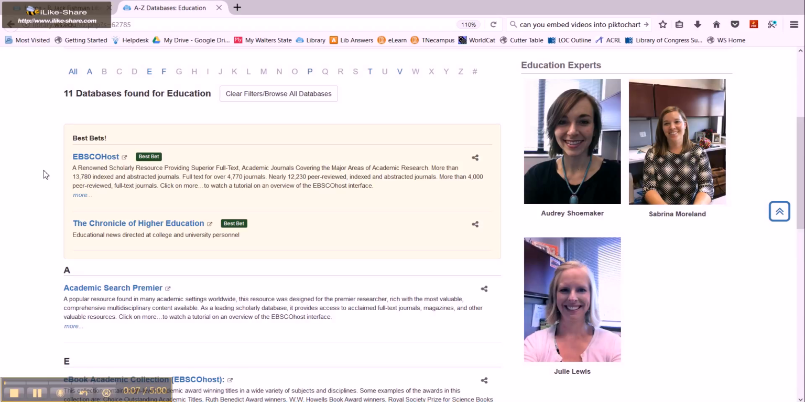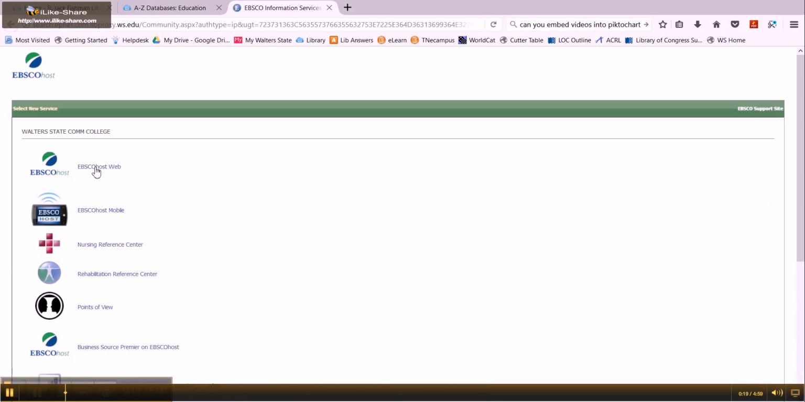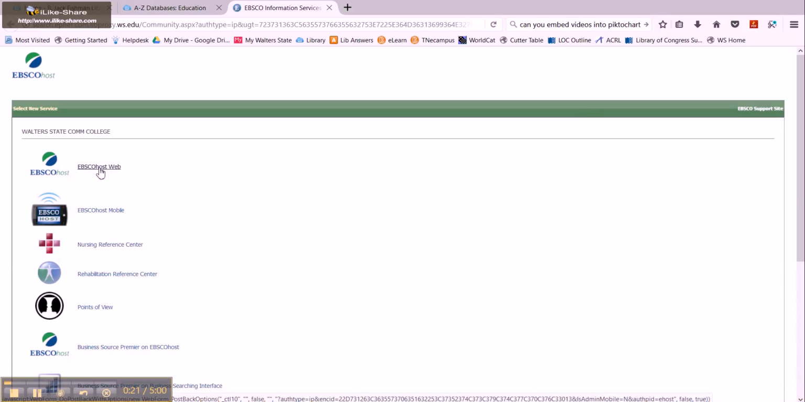to be looking at the EBSCOHost database as a great place for you all to go to get some credible sources for the various types of research you're doing for your education class. So we're going to go ahead and click on EBSCOHost, and for some reason we have to click on that first link again to actually get into the database.